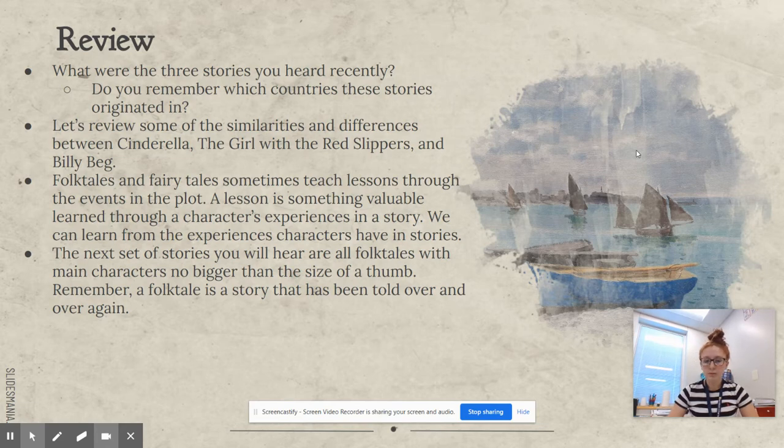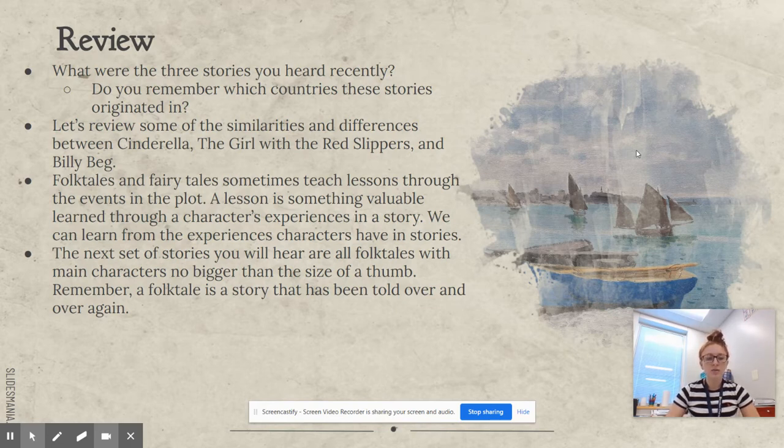Let's do a little bit of review. So what were the 3 stories that you heard recently? Cinderella, The Girl with the Red Slippers, and Billy Beg. Do you remember which countries these stories originated in? Cinderella originated in France. The Girl with the Red Slippers originated in Egypt. And Billy Beg originated in Ireland.